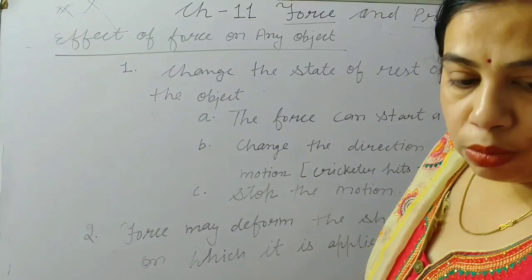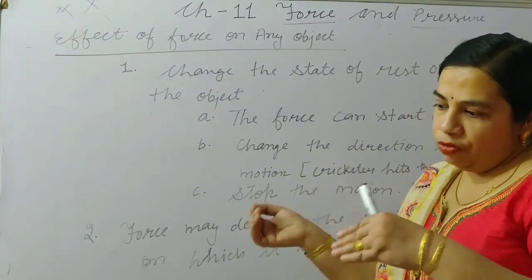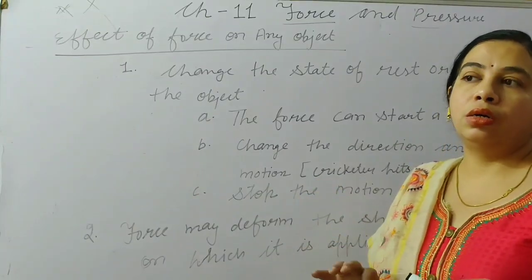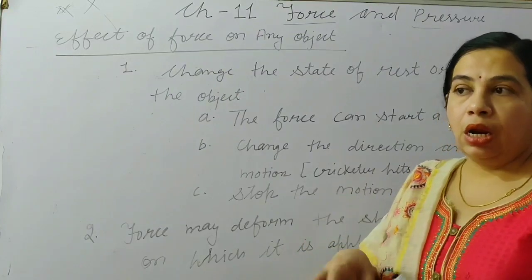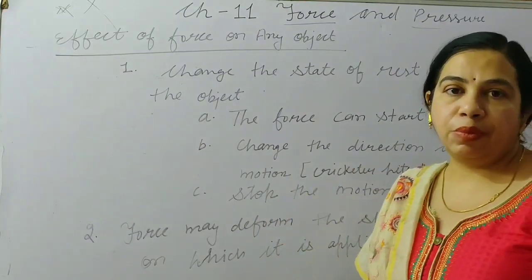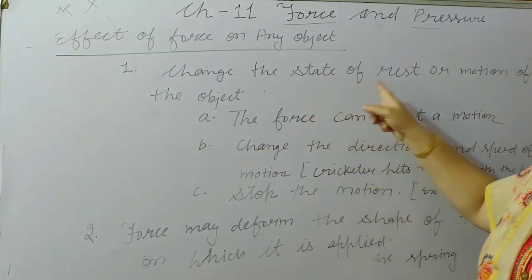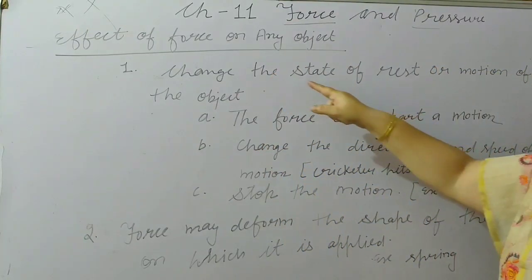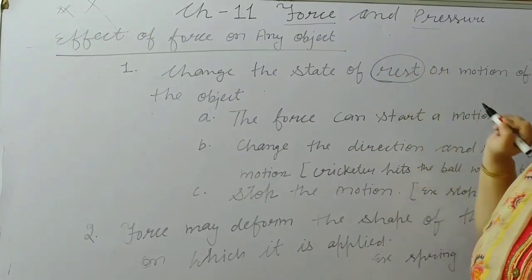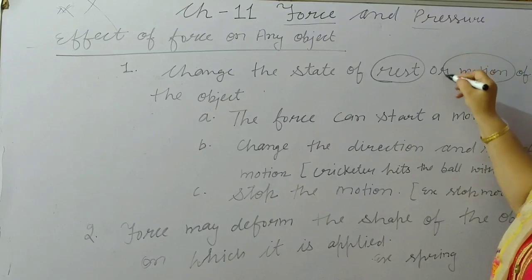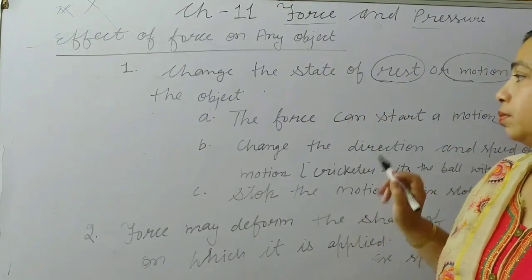That means the object may be moving, then it will come to rest, or an object may be at a static position, at rest, and it will start moving when we apply the force. Change of the state of rest or motion means the object may be at rest or in motion, so it will change its position.